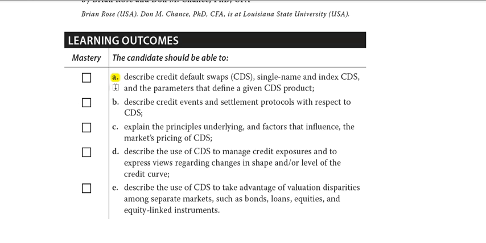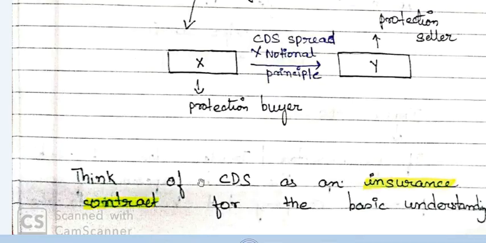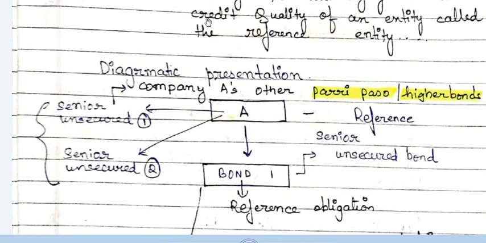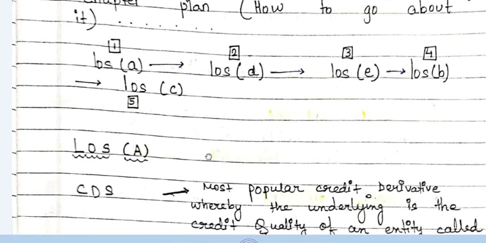Next, after LOS A, we are not going to go into LOS B or C. We are going to jump straight to LOS D. After LOS D, we are going to go to LOS E, and after LOS E, to LOS B, and after LOS B, we are going to end this chapter with LOS C. You can look at the plan again over here in the notes which I have prepared. This is the plan of the chapter.